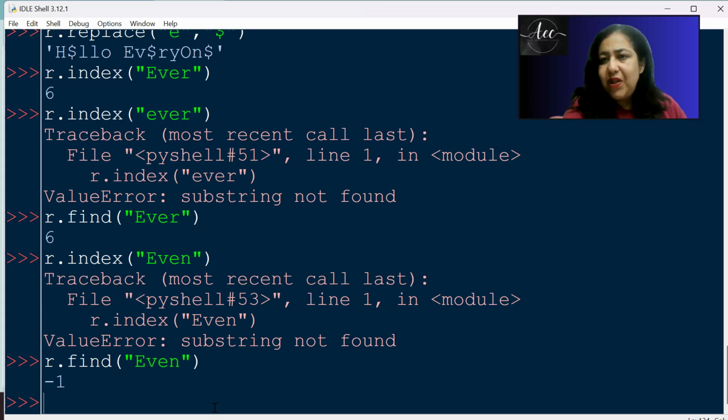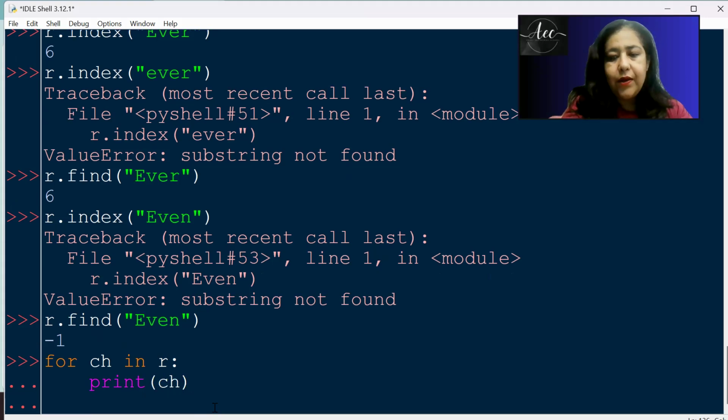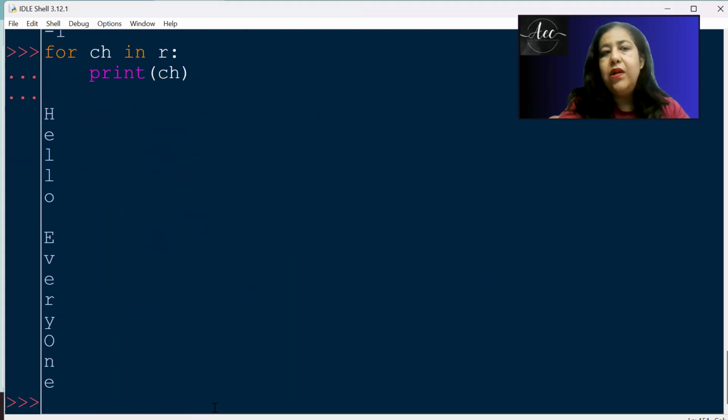So these are some of the major functions which you use with strings, and we can always use a loop to traverse a string, a list, or a tuple, which I've told you already when we did loops. If you write for ch in R and print ch, it works for every character like this. Now, if I want to count the number of vowels in it, I can do that.